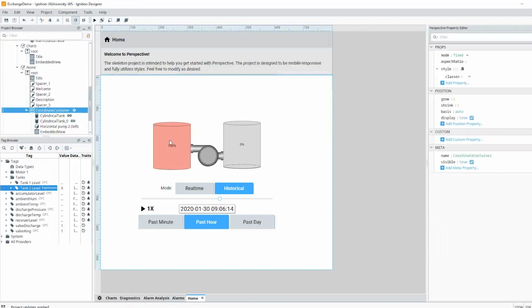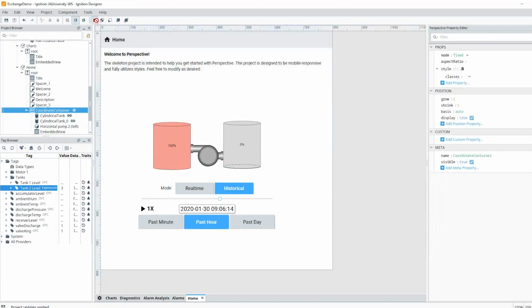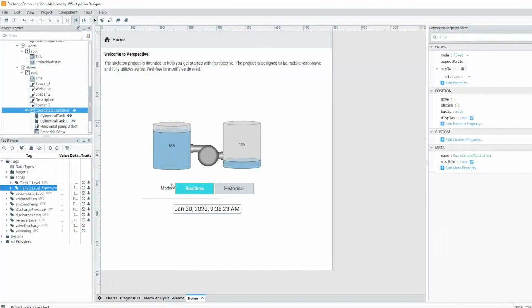These now are going through the filter of this playback engine, and so if I hit preview here and I go to real time, then these are just going to update as if they were bound directly to the tag. And so I can see the liquid going from this tank 1 into tank 2, no problem.